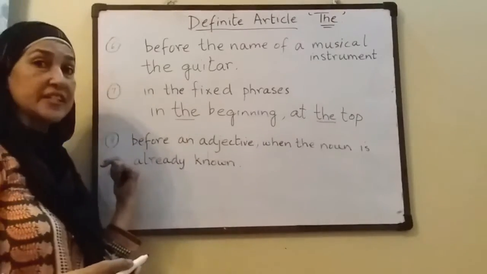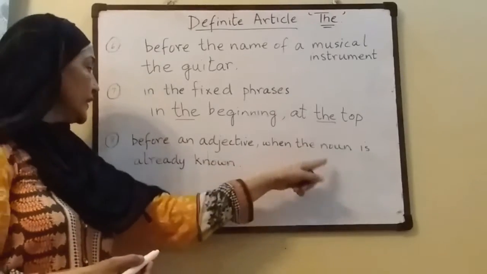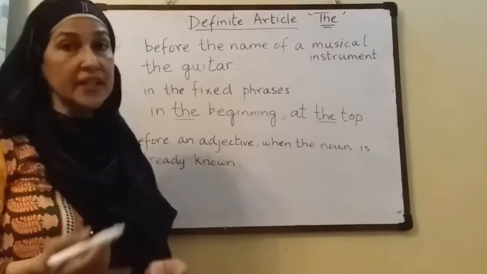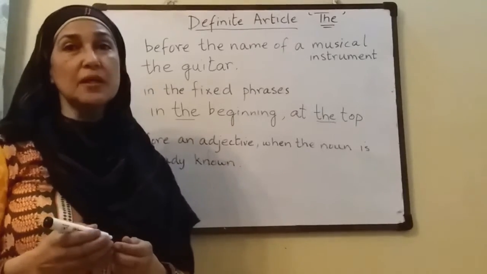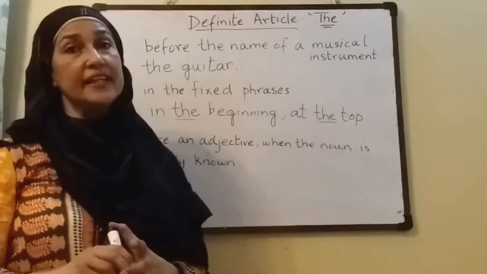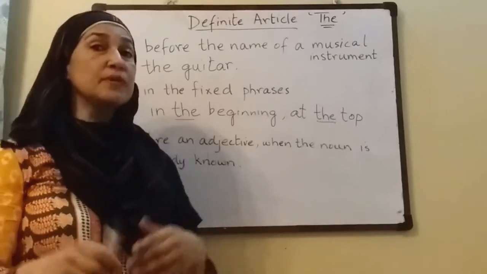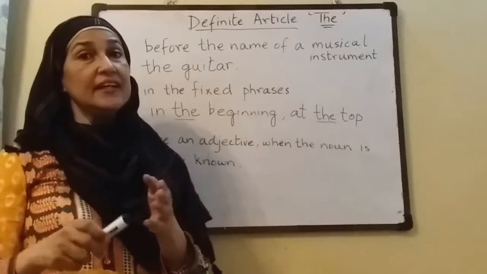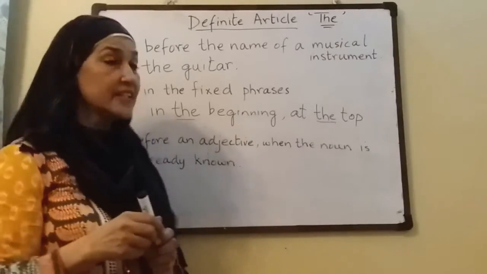Okay, the eighth rule is before an adjective when the noun is already known. Now when we are talking about somebody, for example, if we are talking about some people who are not well off and they are poor, and then in our next sentence we are mentioning them again, we are not going to say those people, we will say the poor, right?